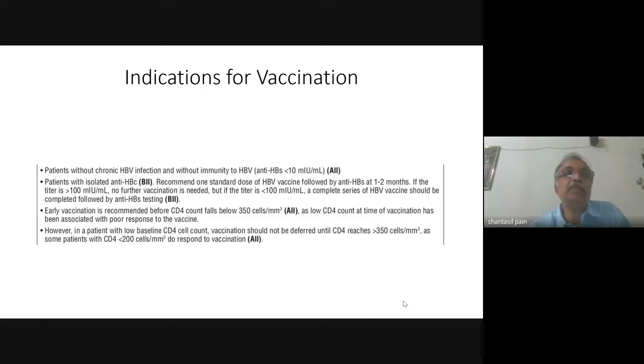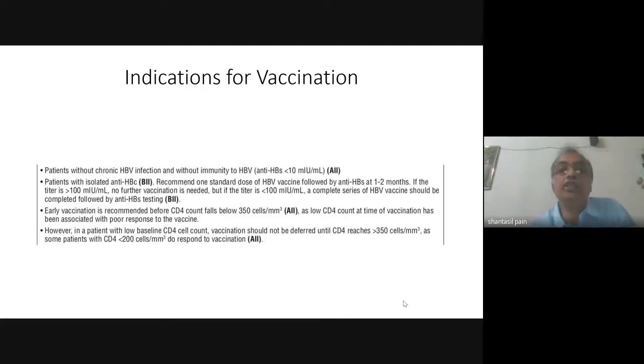If the patient is hepatitis B surface antigen positive, then he is suffering from chronic infection. He also does not require vaccination, he needs treatment. If the patient is HBsAg negative, hepatitis B core antibody negative, then the patient is not immune and this patient should be vaccinated. So patients without chronic HBV infection and without immunity to HBV, anti-HBs less than 10, they should be vaccinated.